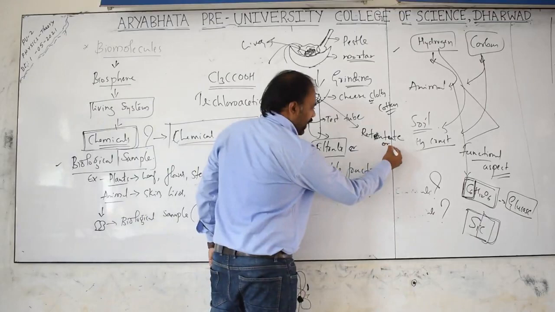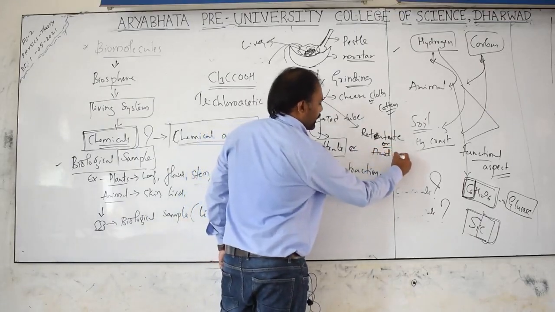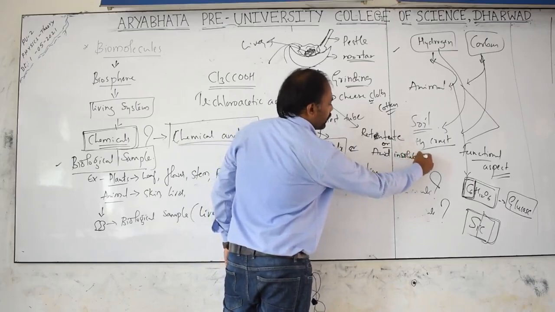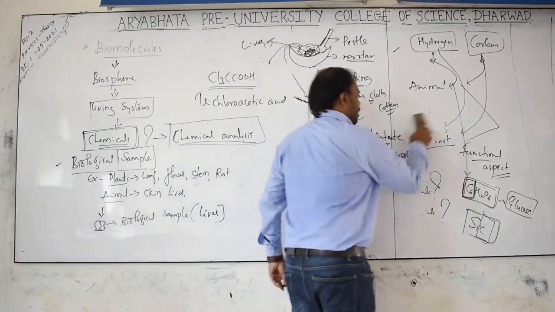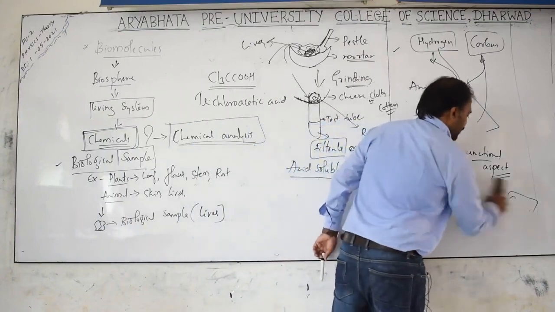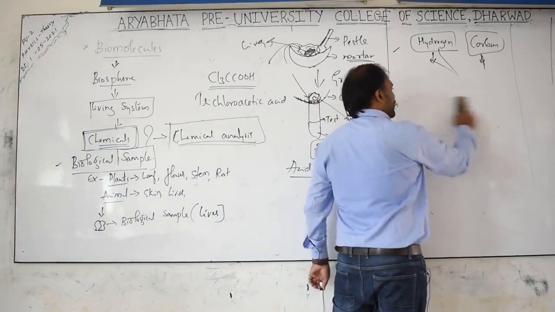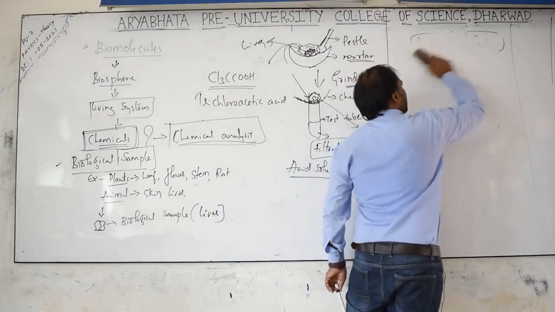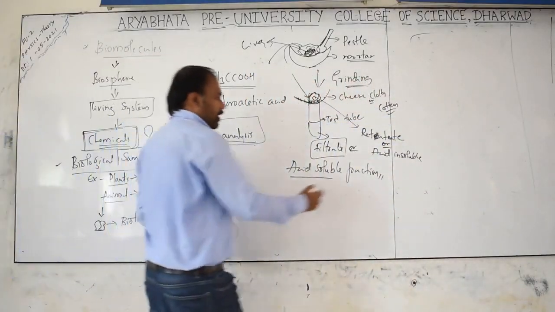This retentate is also called acid insoluble. Do remember, one is acid soluble, and what we get in the test tube is considered as acid soluble, and what remains on the cheesecloth is considered as the acid insoluble fraction.